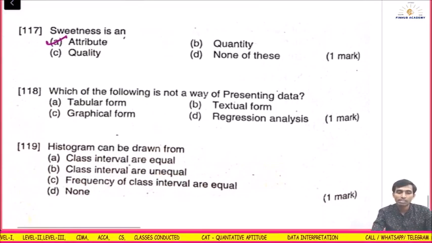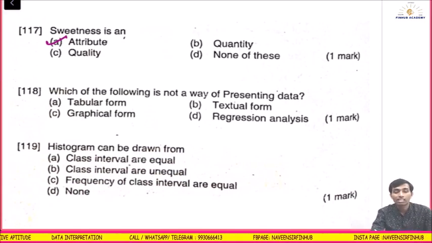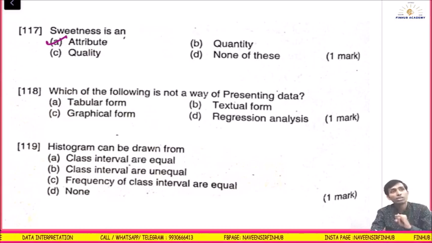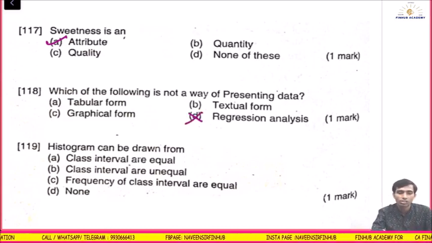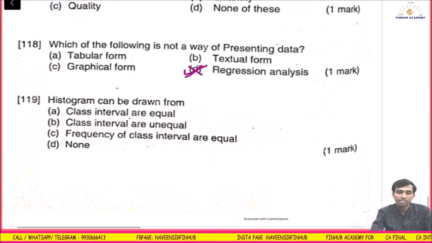Next question: which of the following is not a way of presenting the data? Tabular is a form. Textual is also a way of presenting the data. Graphical is also there. Regression analysis is not. Answer is what? Regression analysis.